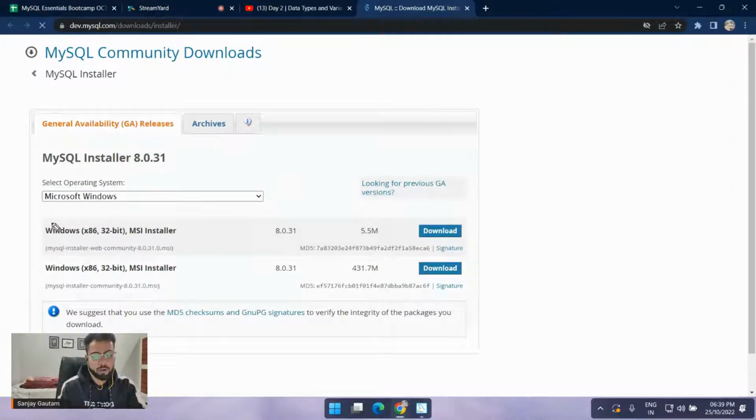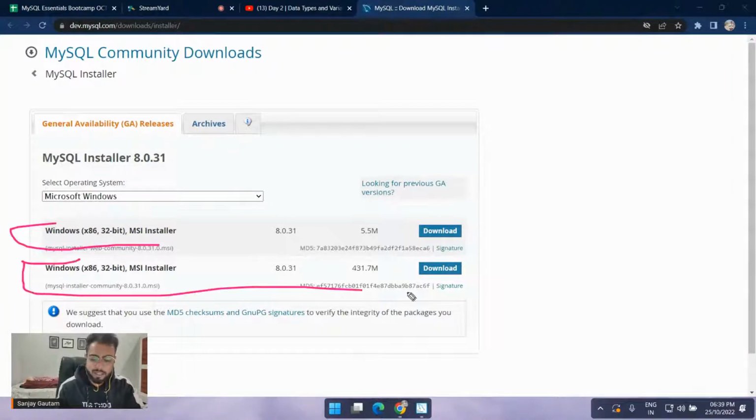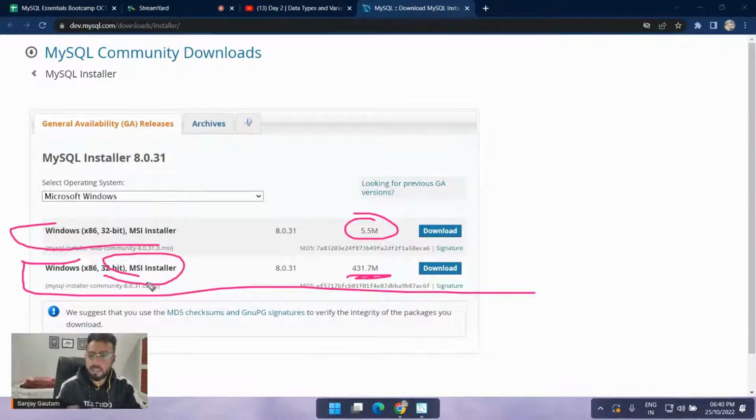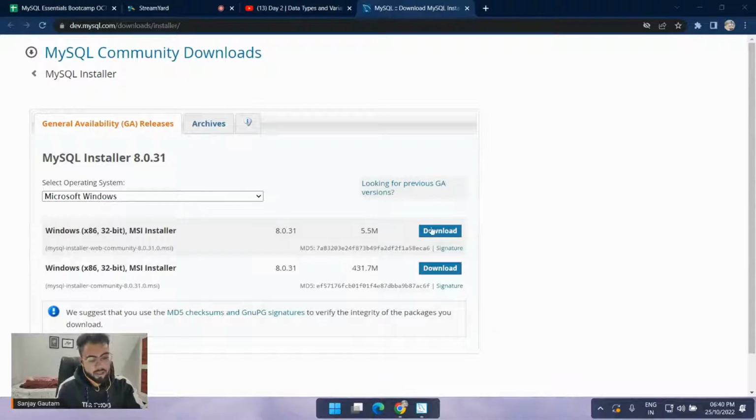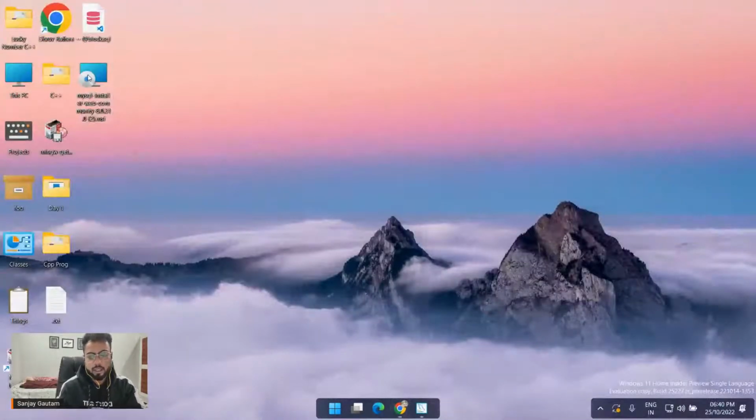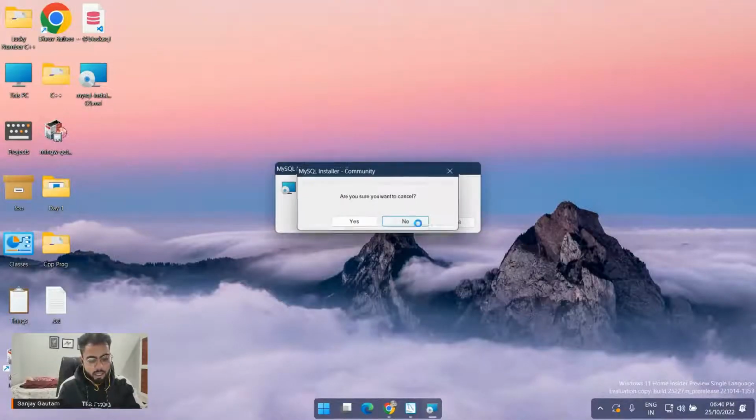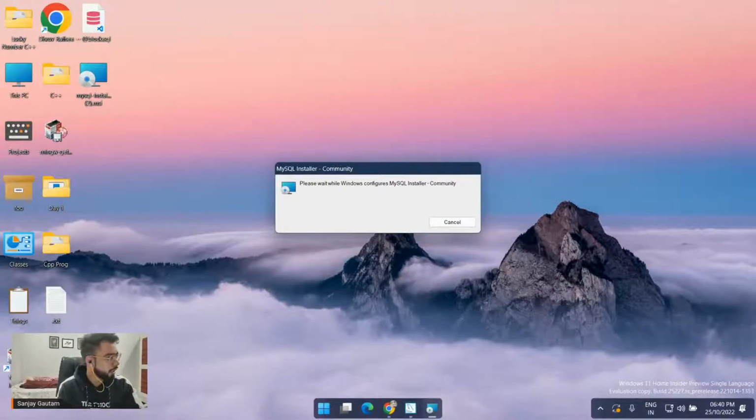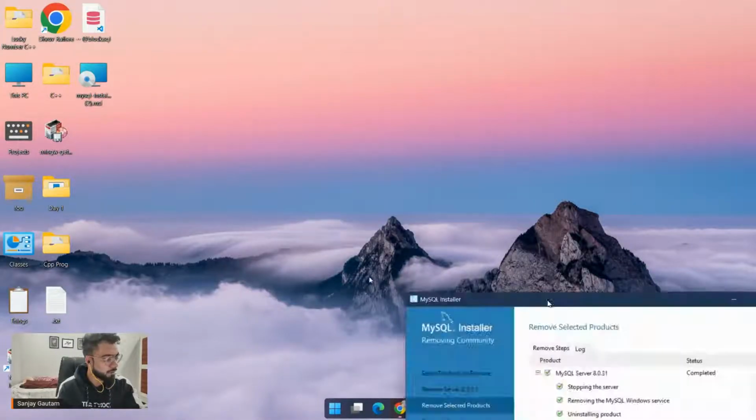You basically have to download this first one. You can also download the second, but it's like 430 MB and the first is just 5 MB. So we will select what we actually want, because the second will include each and everything, and all the unnecessary things as well, which we don't require right now. I prefer you just go with this first one and download it. I have already downloaded it, and this is the installer we have here. It's already installed on my machine, so I'm uninstalling all the previous things.